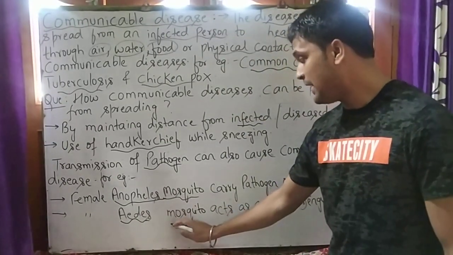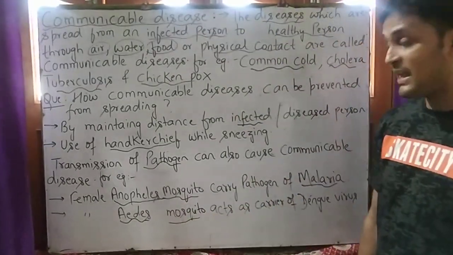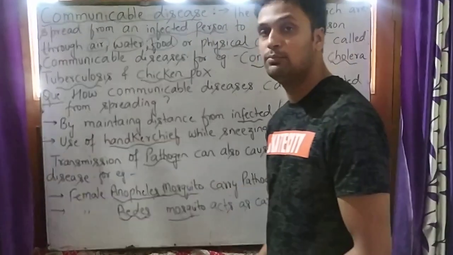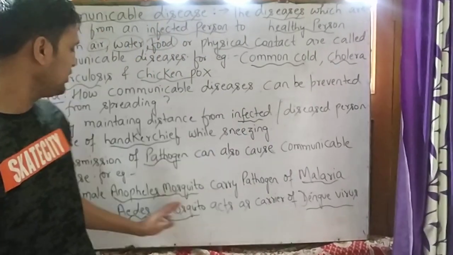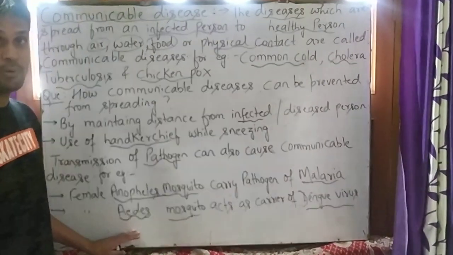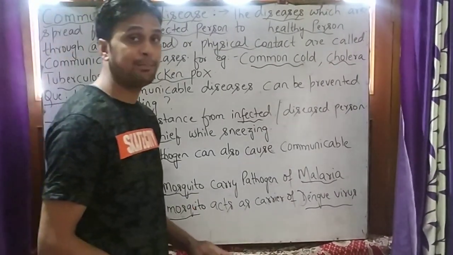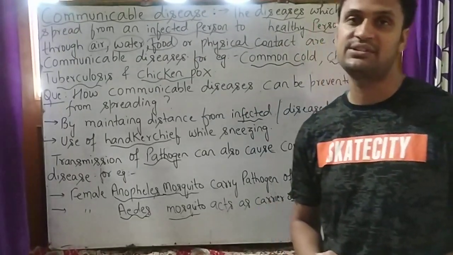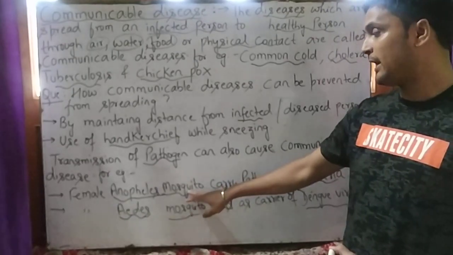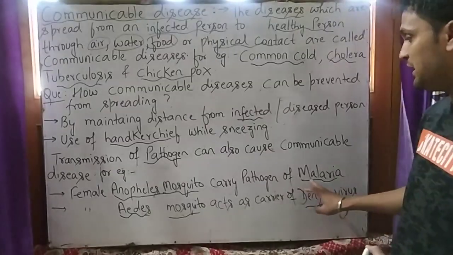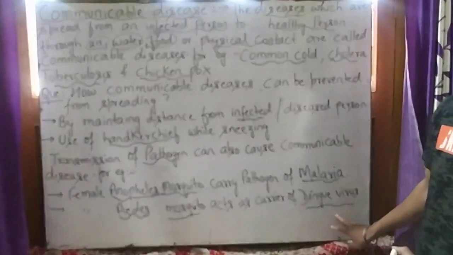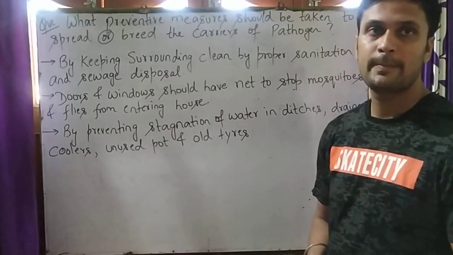It acts as a carrier of the dengue virus. So these two, the female Anopheles mosquito and the female Aedes mosquito, were examples of pathogen carriers which can cause us disease. The female Anopheles mosquito causes malaria, while the female Aedes mosquito causes dengue.